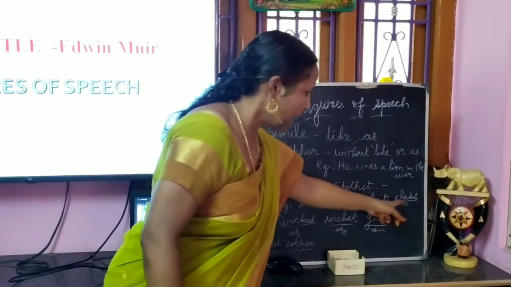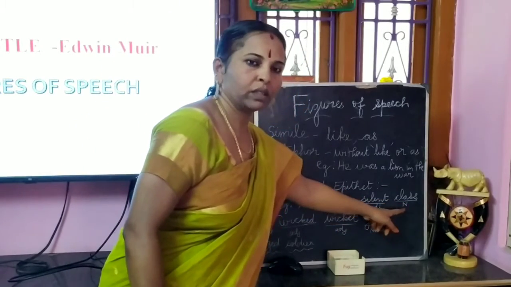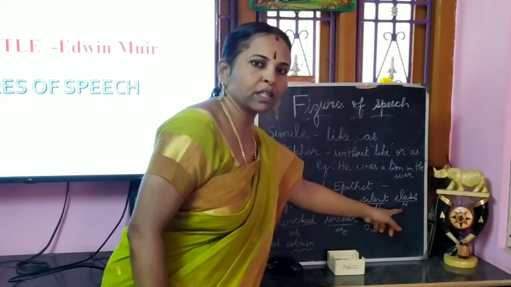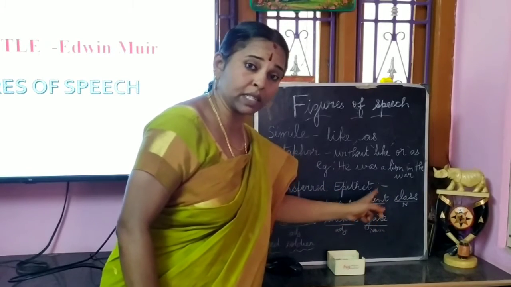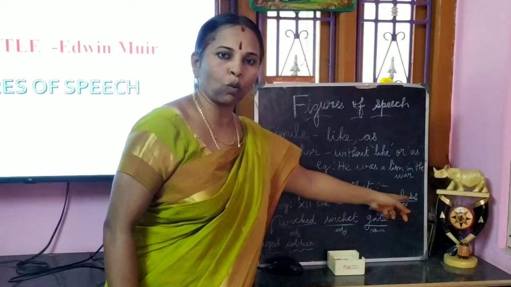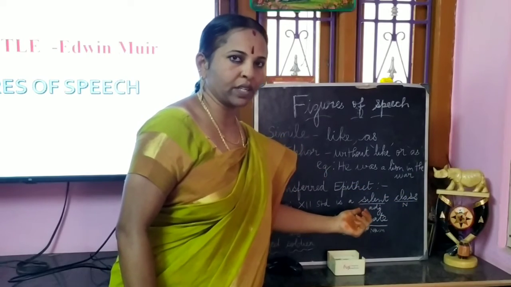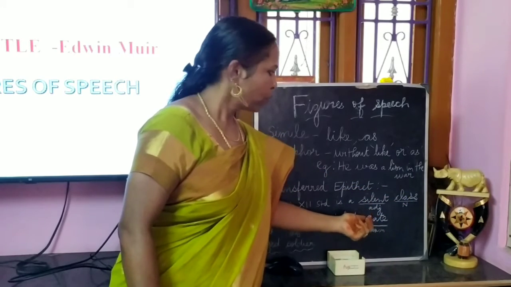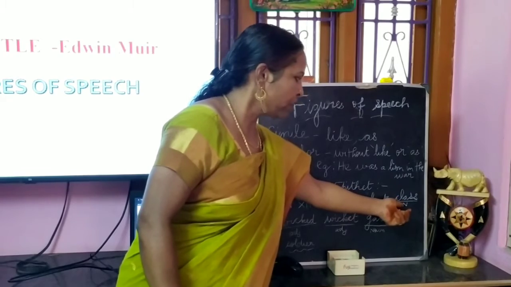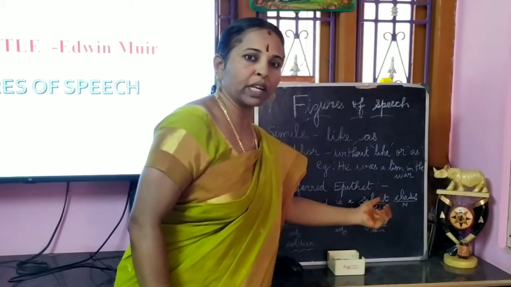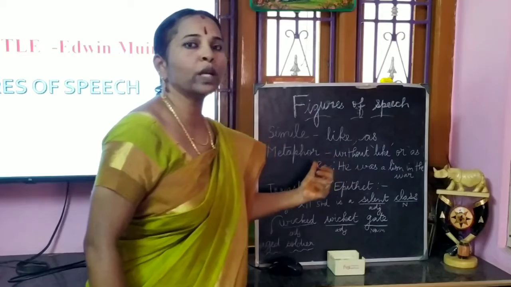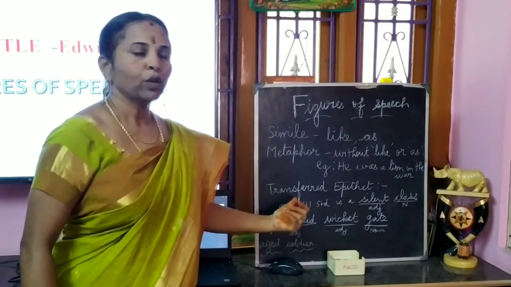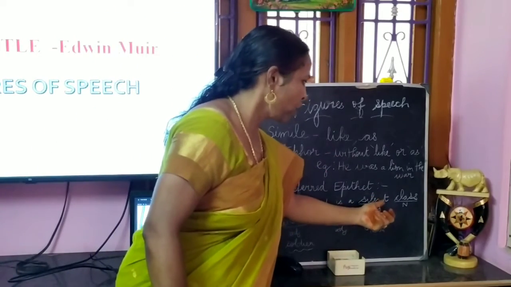Here the class is a noun. This class is described or qualified by using the adjective silent. So if you say silent class, it does not mean the class is silent, but the students of the class are silent.